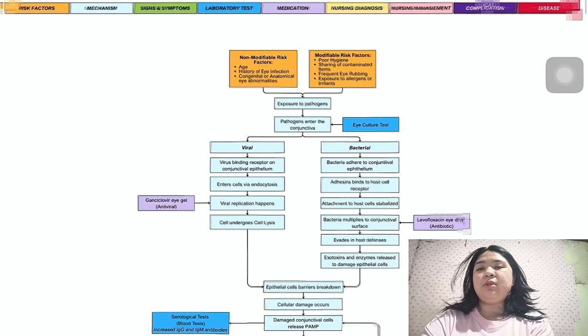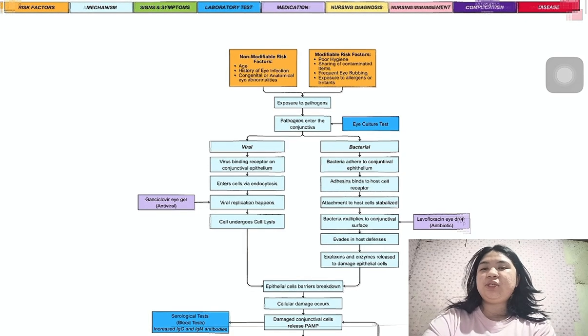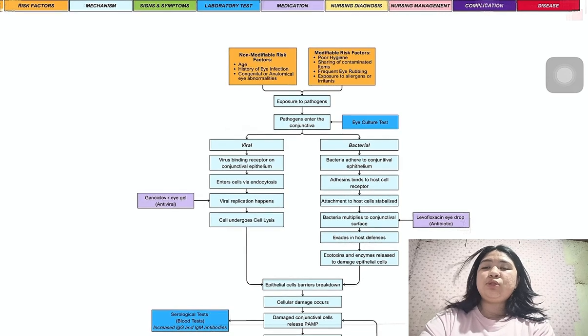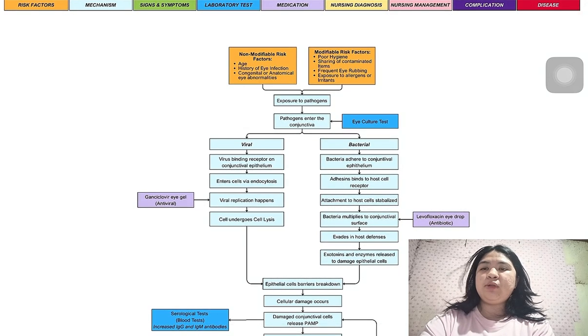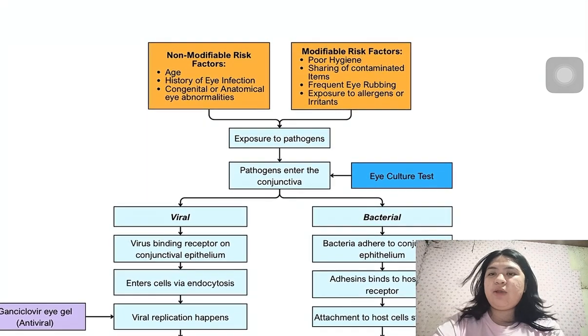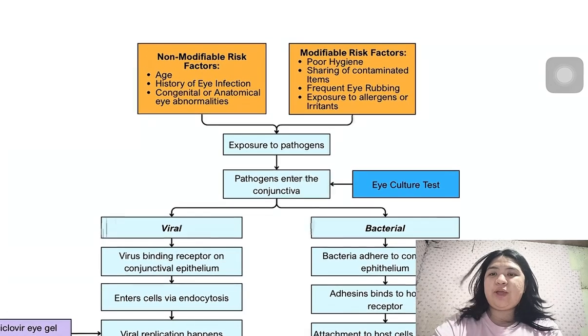So now I'm going to be discussing the pathophysiology of bacterial and viral conjunctivitis. To start, we're going to be looking at the risk factors. So we have here the non-modifiable and modifiable risk factors.